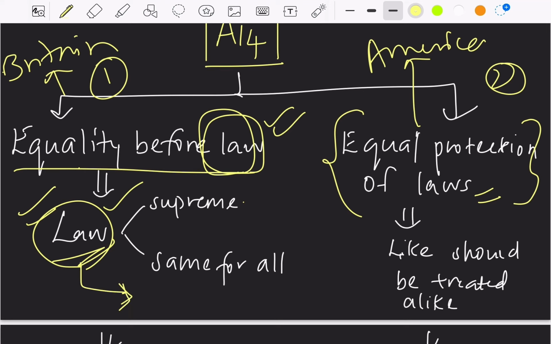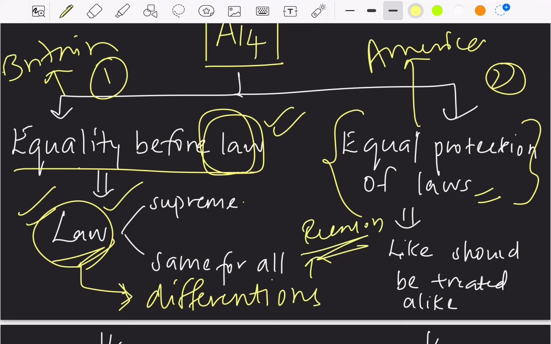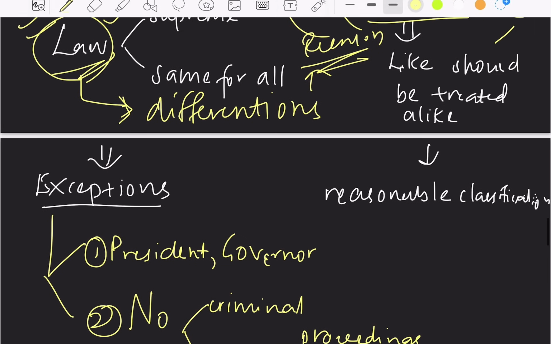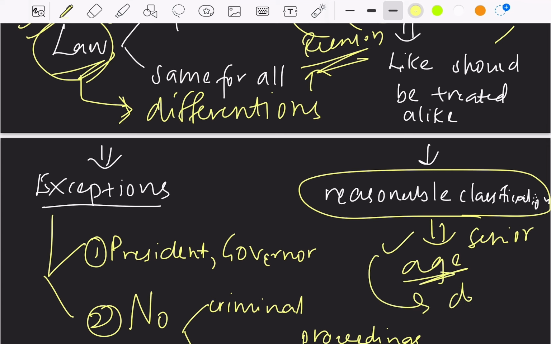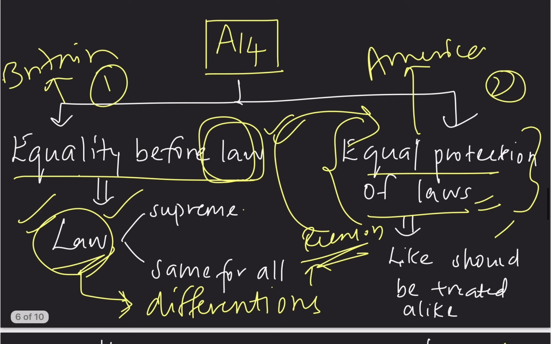While giving this, there shall be certain differentiations made. That is, if the differentiation is having some reason, then differentiations can be made. That is the meaning of equal protection of laws. That is, like should be treated alike. So, reasonable classification or reasonable differentiation can be made. Take for example, if there is a differentiation for senior citizens, that is reasonable, right? That is based on age. Or else if there is a differentiation that is made for the persons with disability, that is also reasonable differentiation that is made based on the percentage of disability that the person is having. So that is the meaning of equal protection of laws.